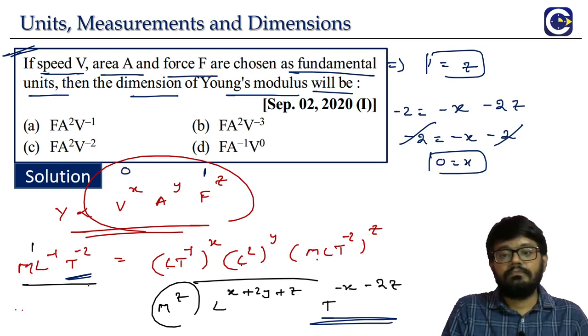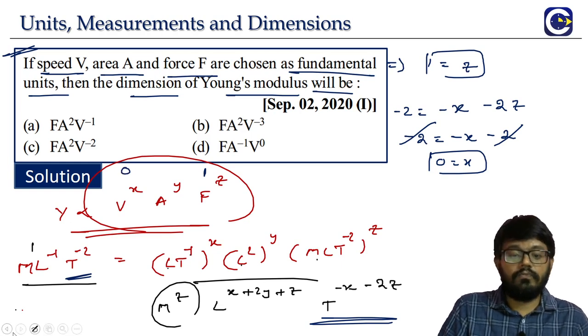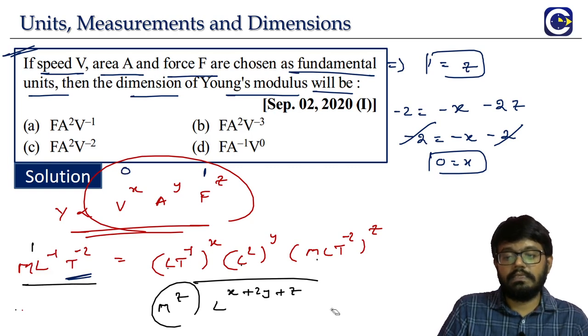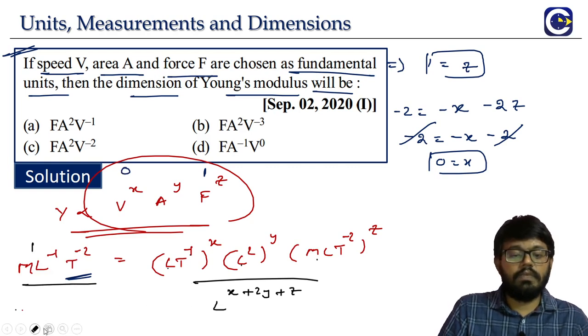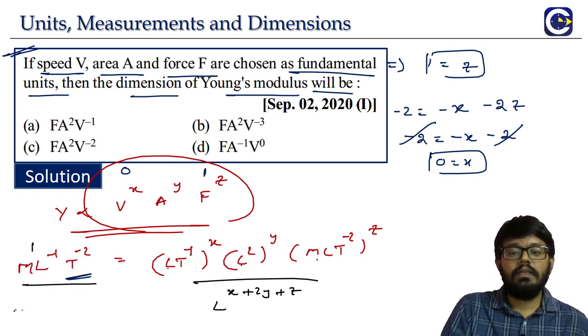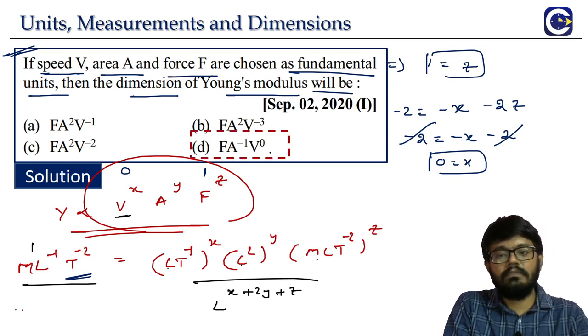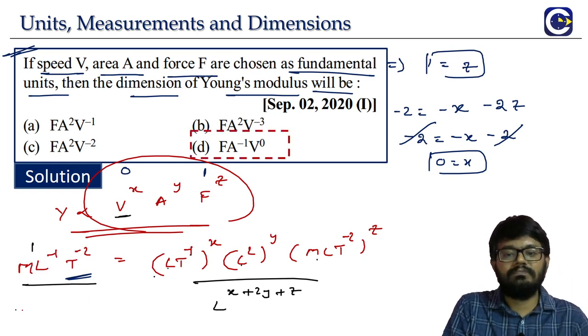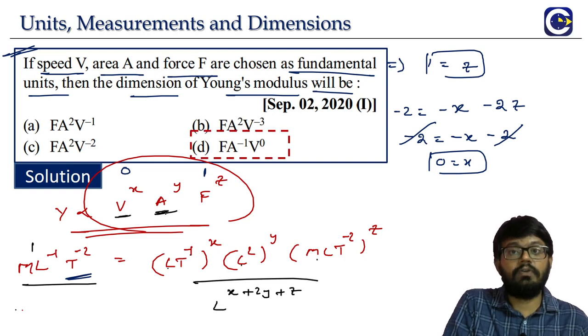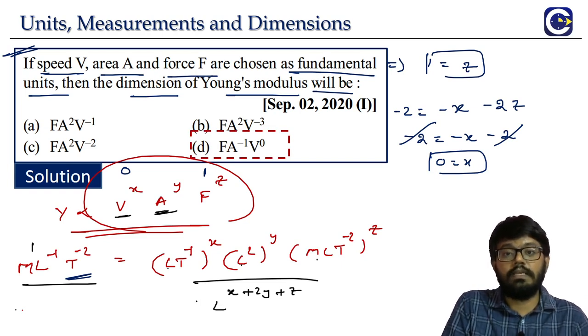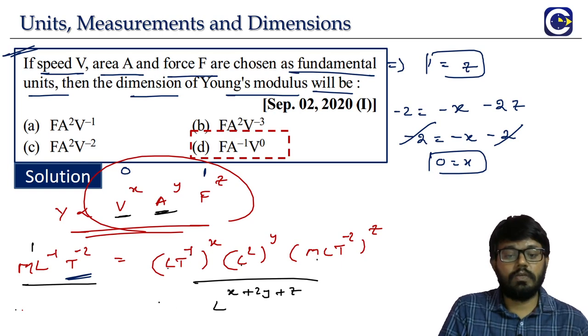Then we have to calculate the value of y. So we are done with x and z. I think by now itself we can conclude the answer. Why? Think about it. Where is the power of v 0? Only one place, our option D. In all the other cases the power of v is not 0. So we don't need to calculate the value of y itself, which is the power of a. We can conclude the answer without even calculating it. But still we can do it and check.